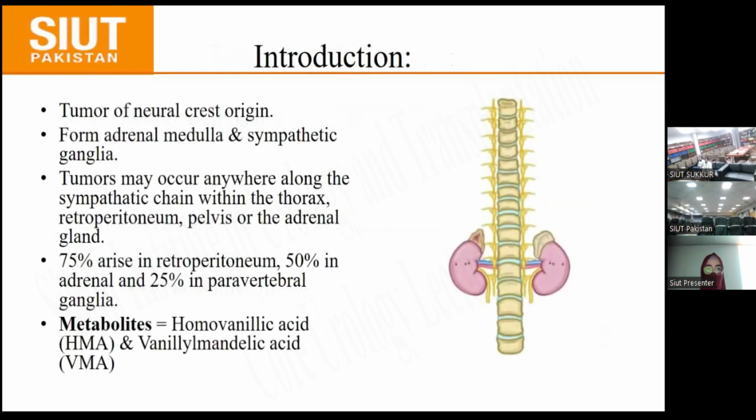So neuroblastoma is a tumor of neural crest origin that forms the adrenal medulla and sympathetic ganglia. This tumor may occur anywhere along the sympathetic chain within the thorax, retroperitoneum, pelvis, or the adrenal gland. It arises in 75% of cases in retroperitoneum, 50% in adrenal, and 25% in paravertebral ganglia. Homovanillic acid and vanillylmandelic acid are the active metabolites in urine.